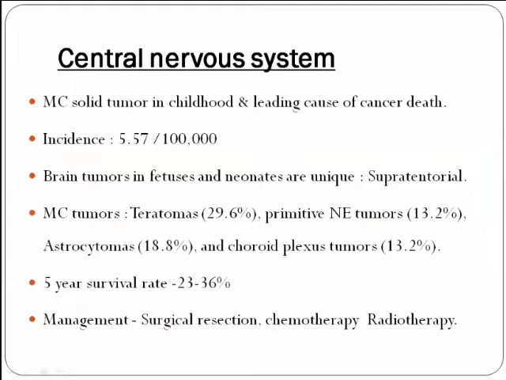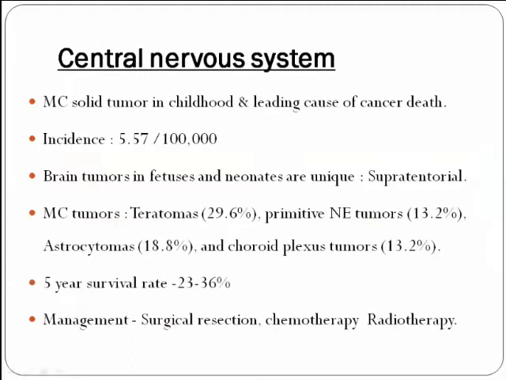Now we'll discuss in brief which tumors are common in different systems, followed by a detailed discussion of a few tumors like teratomas, sacrococcygeal teratoma, and hepatic tumors.